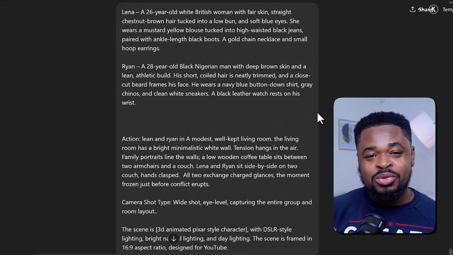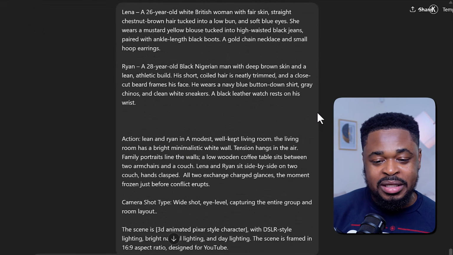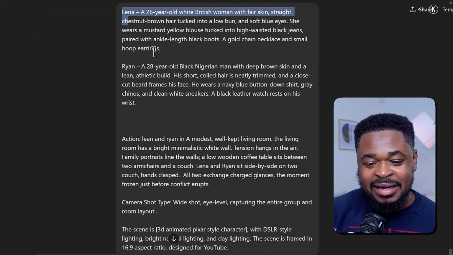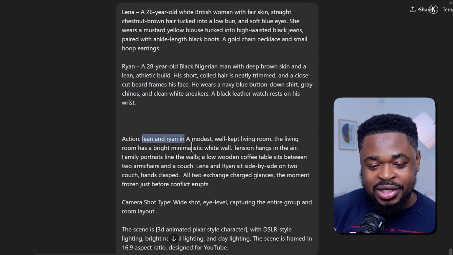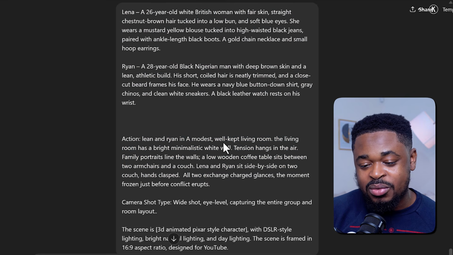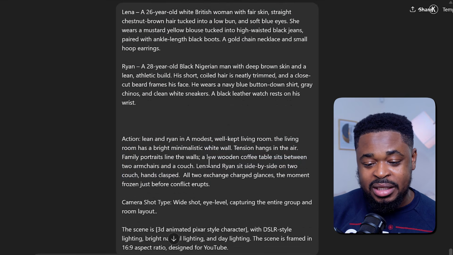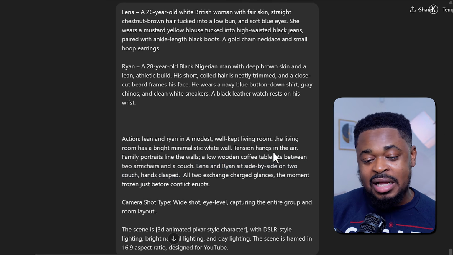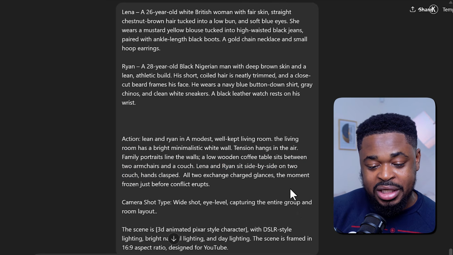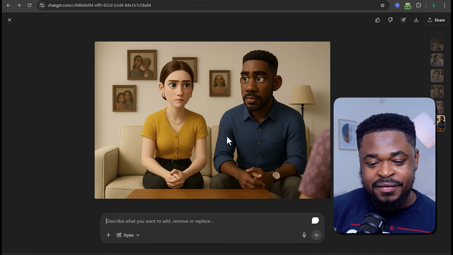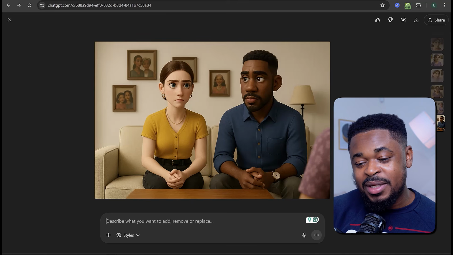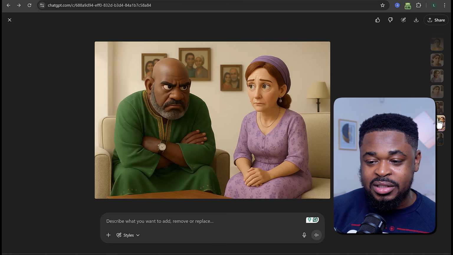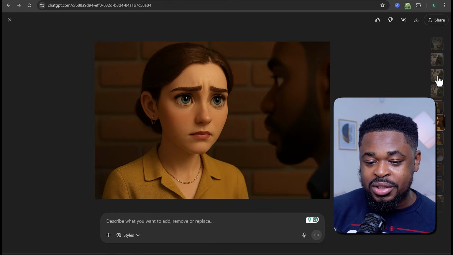And then for the final image, we want Lena and Ryan to be in the same image. So we enter this prompt here with Lena and Ryan description at the top here for consistency. And then we just change the action, which is Lena and Ryan in a modest, well-kept, the same thing. The only thing that we change here is this part that says Lena and Ryan sit side by side on a couch, hands clasped. And then every other thing is the same. We just hit generate, and boom, it has given us this image where we have Lena and Ryan. And as you can see, it's maintained the consistency. You can see this is consistent among other images and all that.